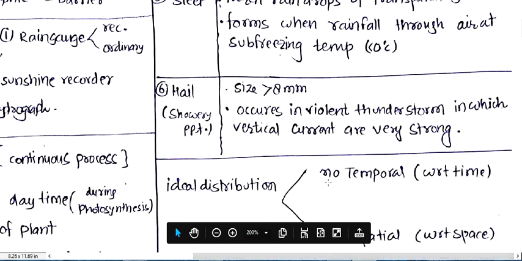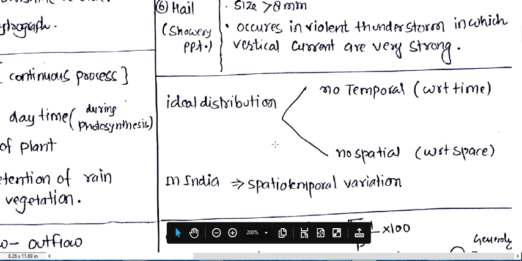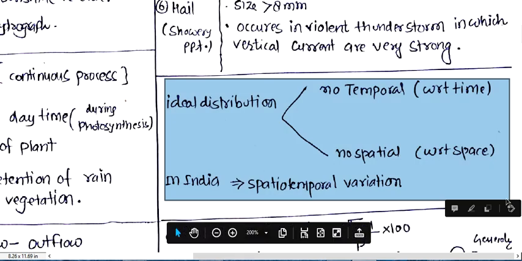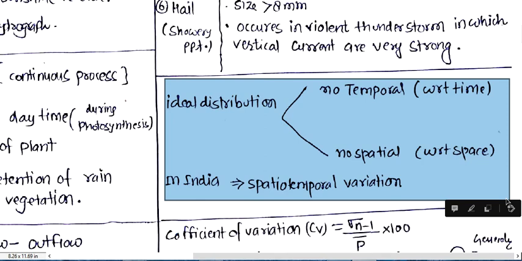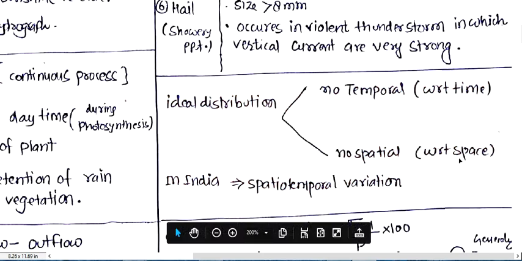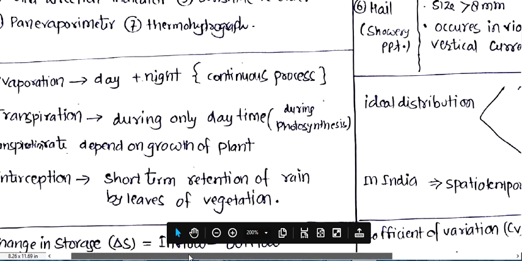So now onwards we will discuss the distribution of rainfall. The ideal distribution of rainfall is of two types: with respect to time, that is temporal, and with respect to space, that is spatial. In India, in the Indian subcontinent, there is a spatio-temporal variation in the distribution. Okay, so this is your distribution of rainfall.